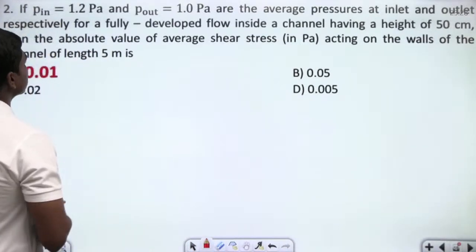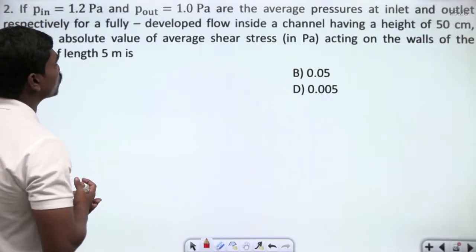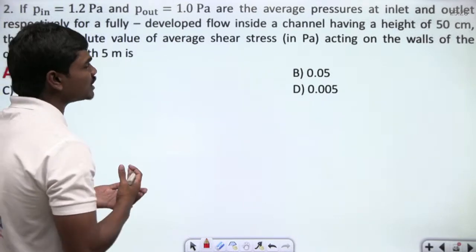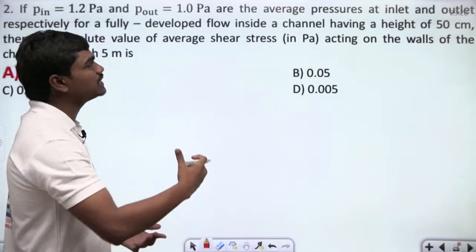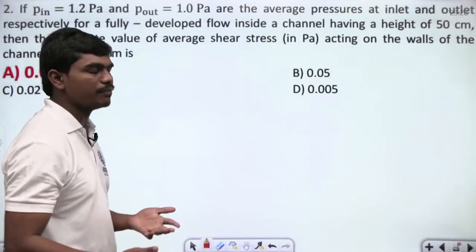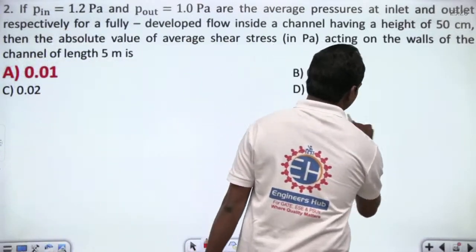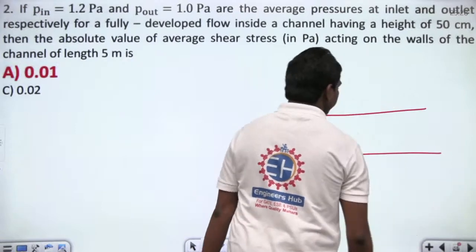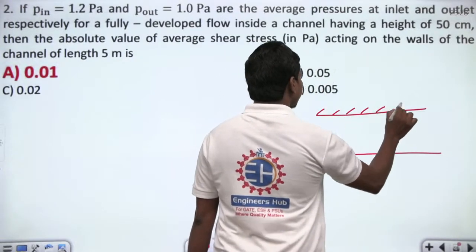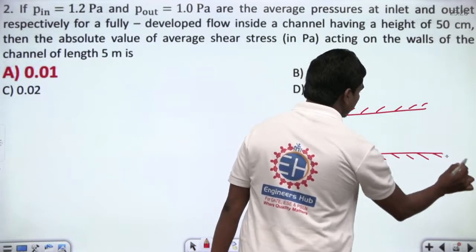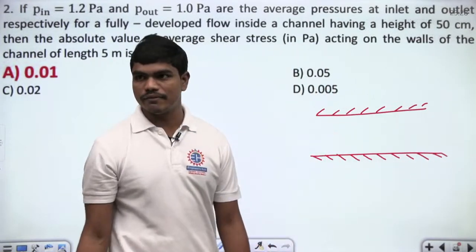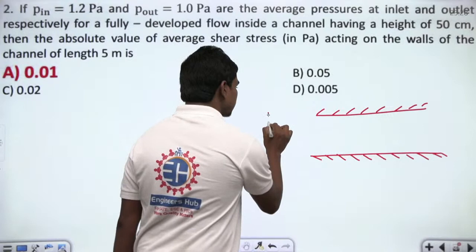If P inlet is equal to 1.2 pascals and P outlet is equal to 1 pascal are the average pressures at the inlet and outlet respectively for a fully developed flow inside a channel having a height of 50 centimeters. So now see clearly, there is one channel, in the sense edges are fixed. So this analysis is something similar to the Couette flow which we deal with, correct? So here they have given the pressure inlet.